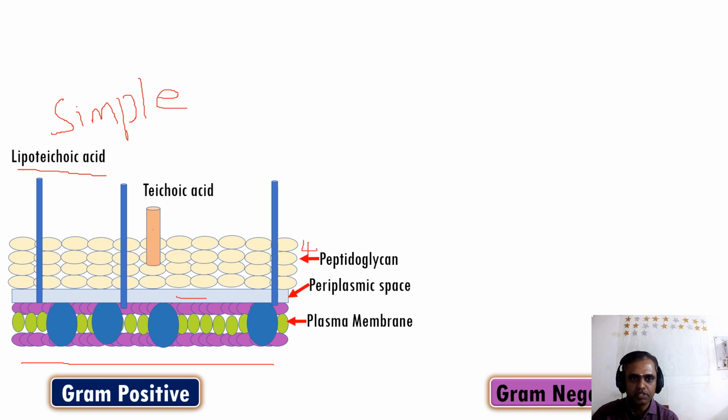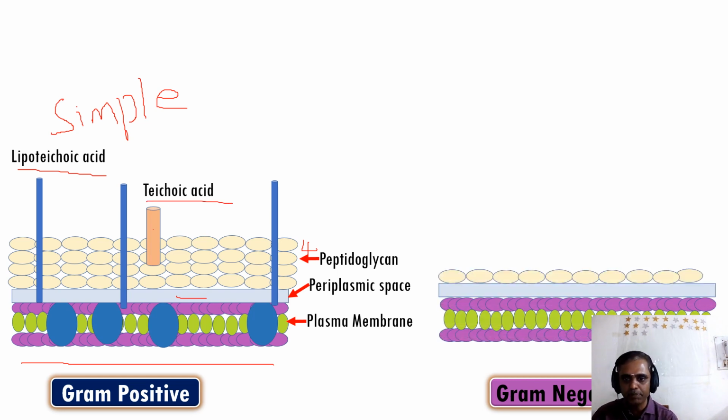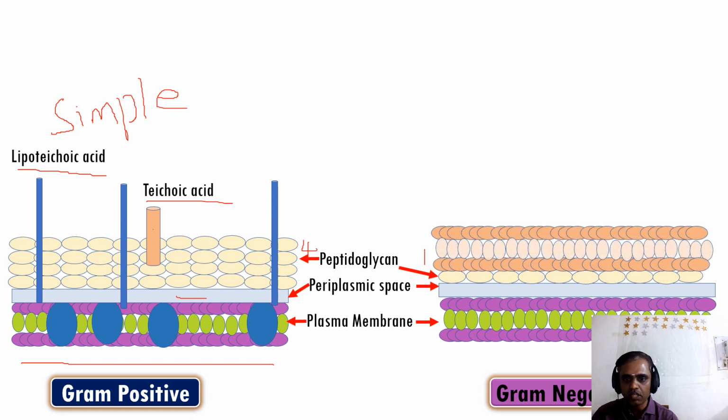It's a simple structure, consisting of plasma membrane and peptidoglycan layer, and it has teichoic acid. On the other hand, gram negative bacteria also have the plasma membrane, periplasmic space, and here things to remember: the peptidoglycan is only one layer. This is only one layer of the peptidoglycan, and the extra structure here is the outer membrane.